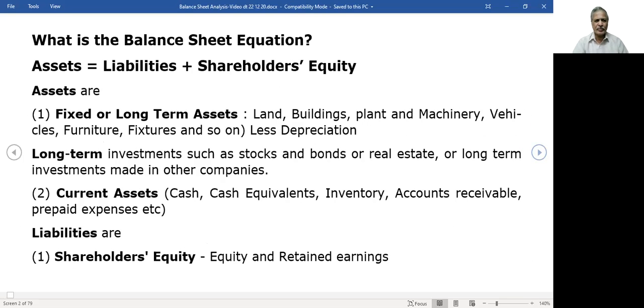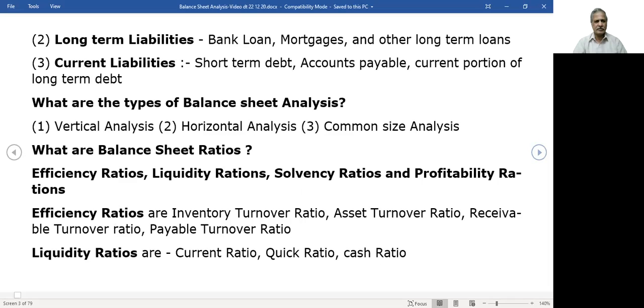I have told you assets is equal to liabilities plus shareholders equity. That is, liability side is equal to asset side. I have also told you there are fixed or long-term assets, long-term investments, and current assets. Then liabilities, shareholders equity is equal to equity and retained earnings. Then long-term liabilities, bank loan, mortgage, and other long-term loans. Current liabilities, short-term debt, accounts payable, current portion of long-term debt. You have to repay some debt. That comes under current liabilities.